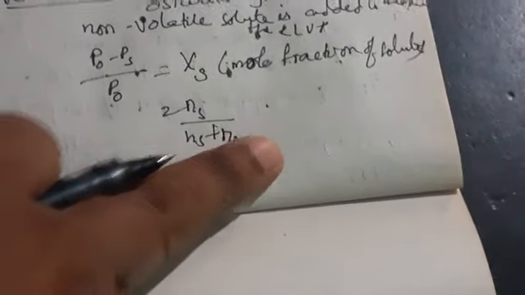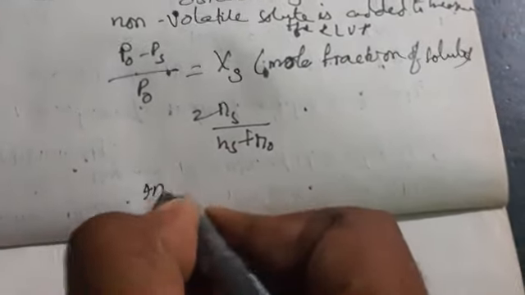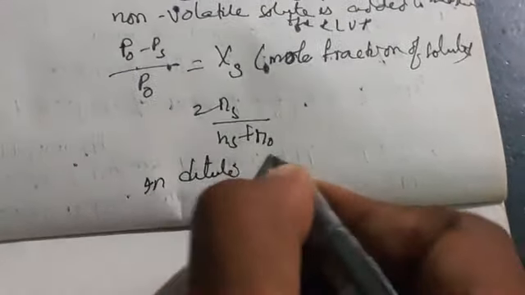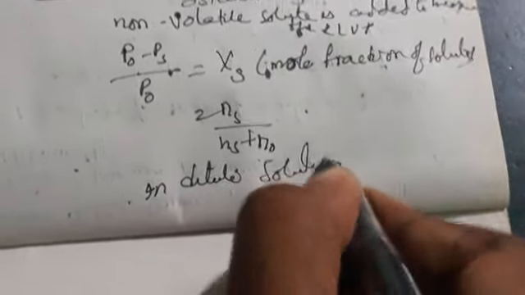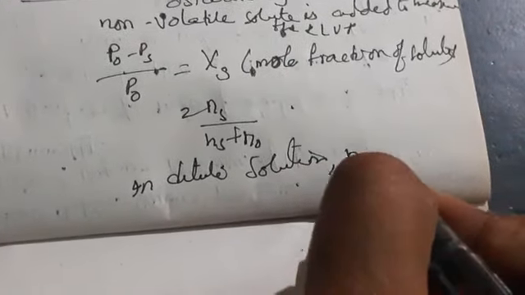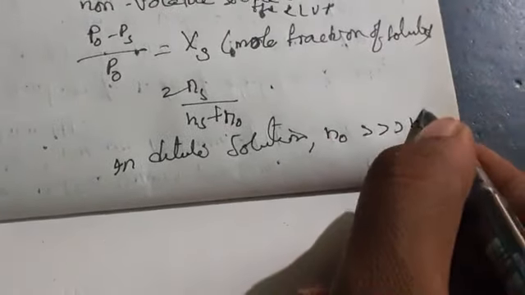In dilute solutions, Ns is very much less than N0, so we are neglecting this Ns.